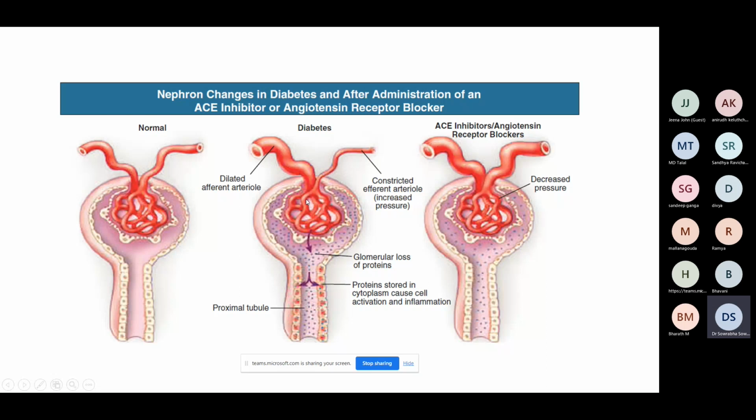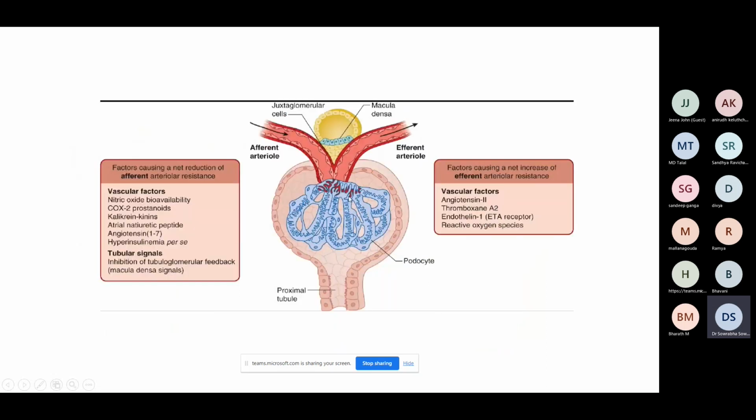Now, so what if glomerular hyperfiltration occurs? Once there is glomerular hyperfiltration, there is loss of proteins. There are multiple cytokines which pass through. You should know that albumin passing into the proximal tubule, albuminuria itself worsens the proximal tubular epithelial damage. That is one thing. Now, what causes this afferent arteriolar reduction?